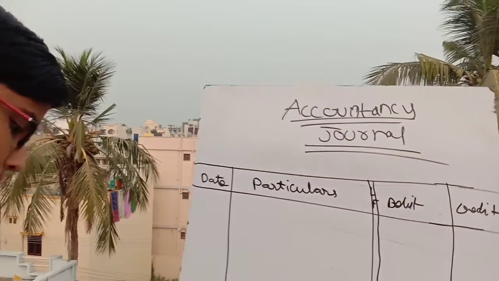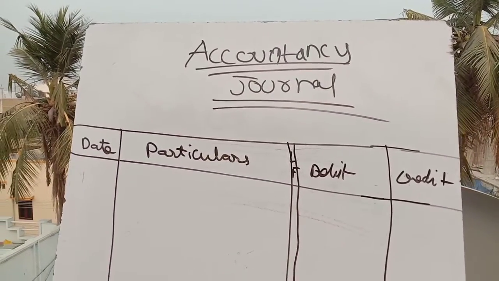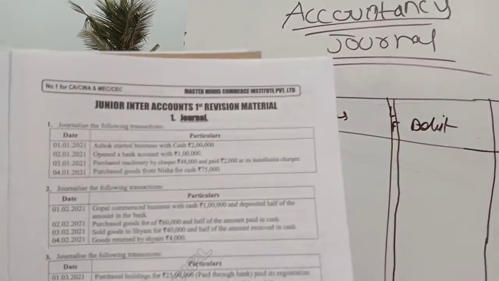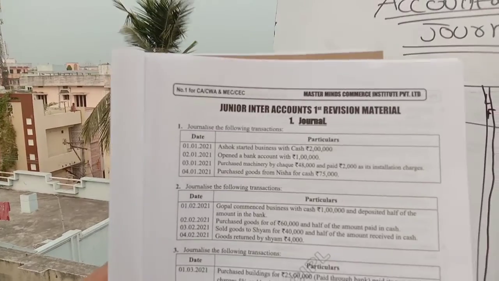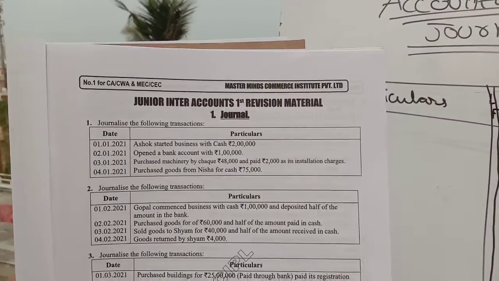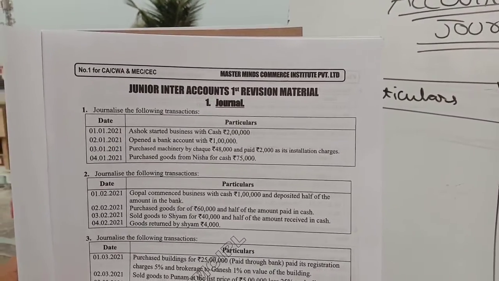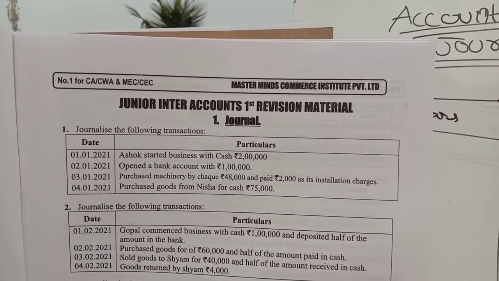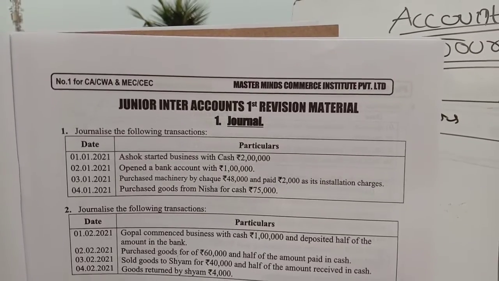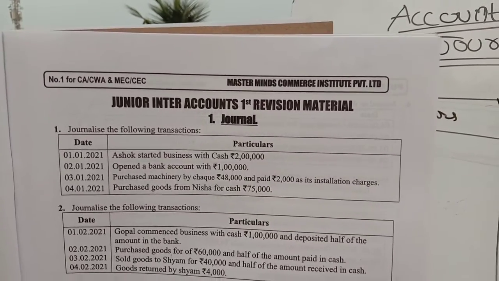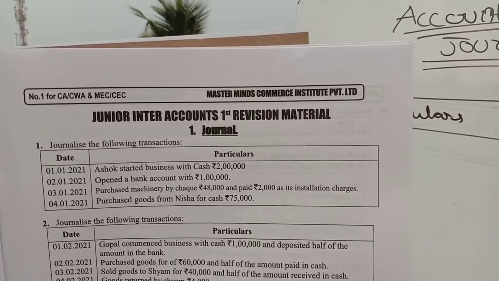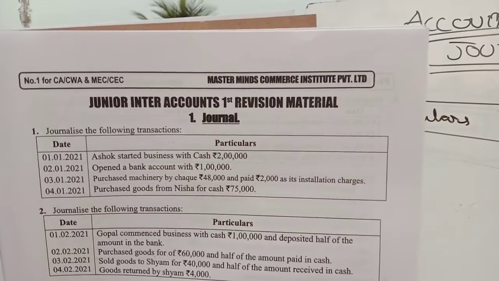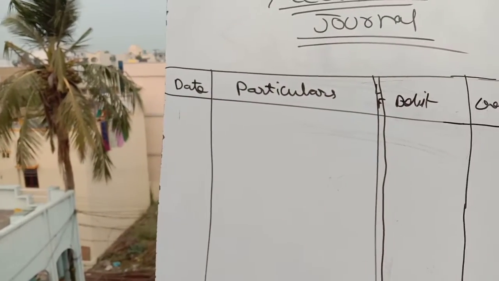So we are looking at the problem. The first problem in our revision session is shown on screen. These are the 4 transactions in general. The first transaction is Ashok started a business with cash, opened a bank account, purchased machinery by check, and paid 2000 for installation charges, and purchased goods from Nisha for cash. Okay, so let's start the problem.